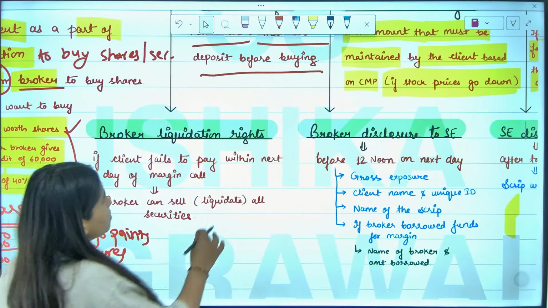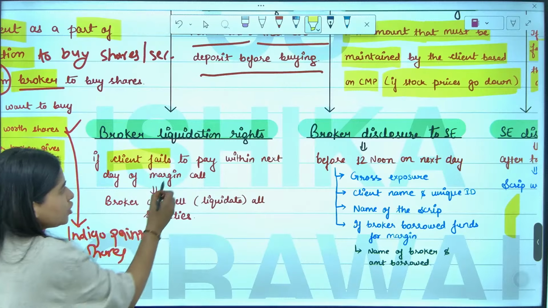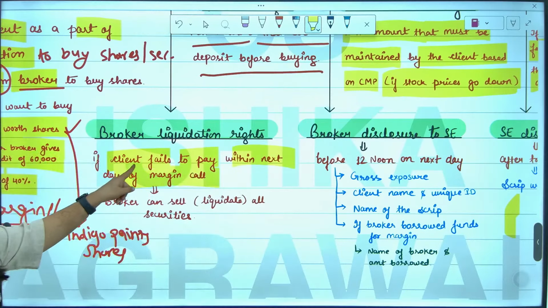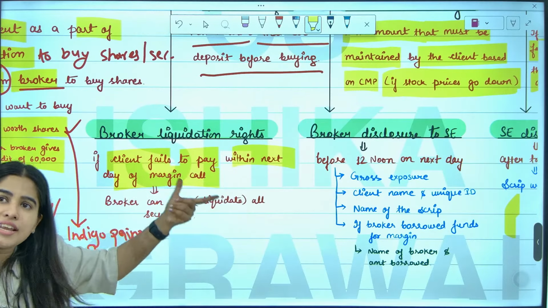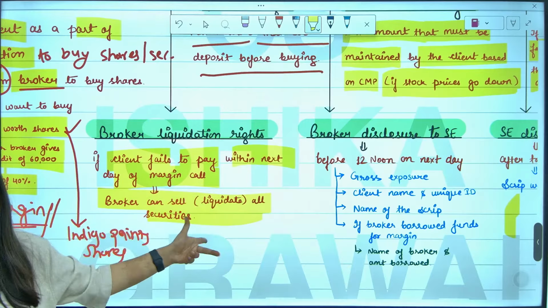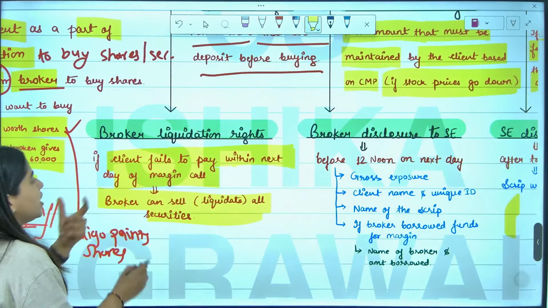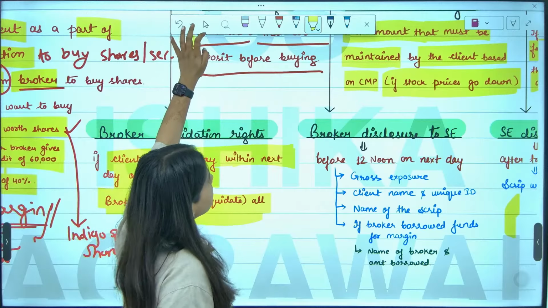Broker liquidation rights means if the client fails to pay within the next day, if I don't make the payment, broker can sell all my securities. So if I don't pay the margin call within the next day, broker will sell all my securities.